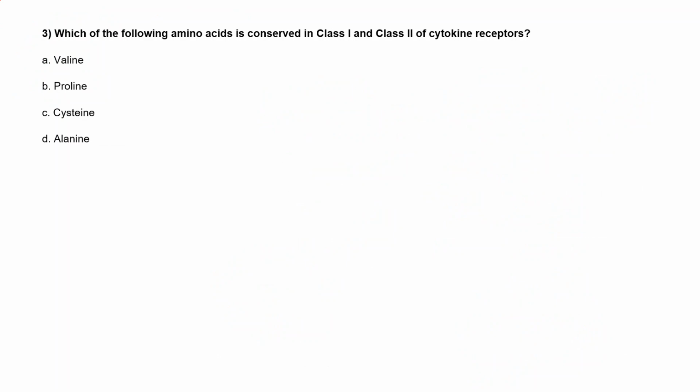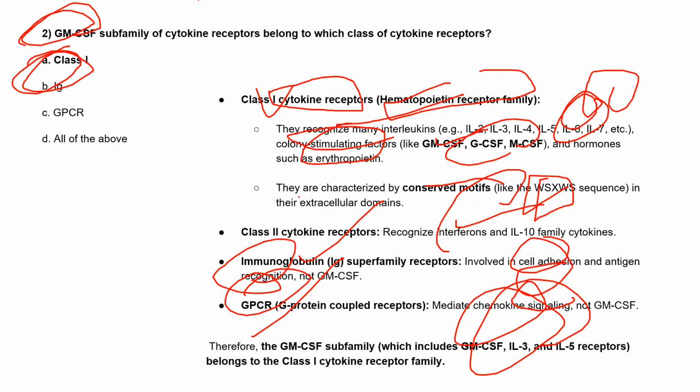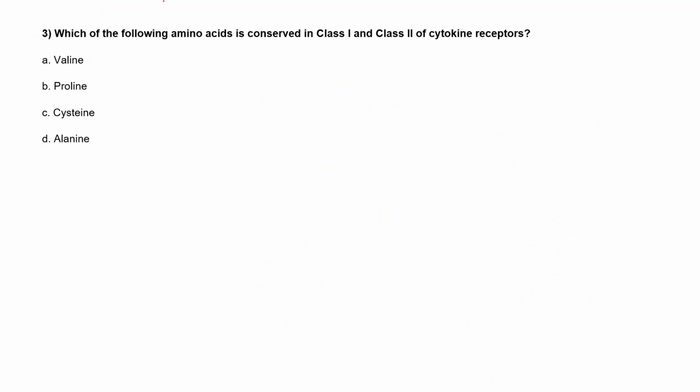So it's easy. Moving to the next question: which of the following amino acids is conserved? We saw that in class 1, WSXWS is the conserved sequence. But here in the question, they ask for only one amino acid that is conserved in both class 1 as well as class 2 of the cytokine receptor family. Option A is valine, option B is proline, option C is cysteine, and option D is alanine. Option C. Okay, so let's see.